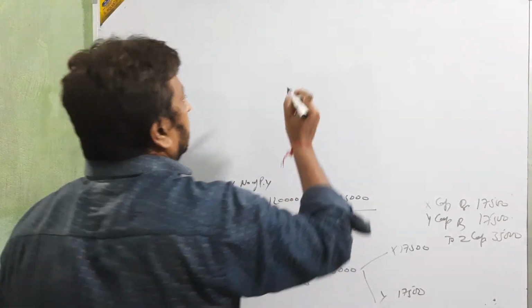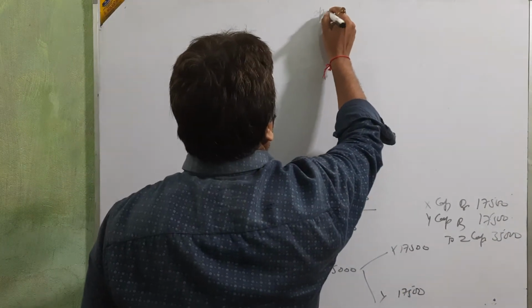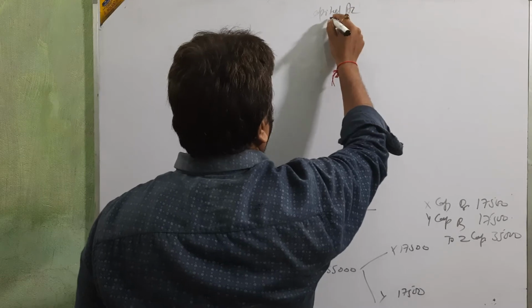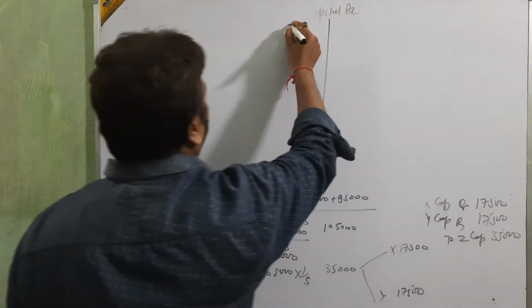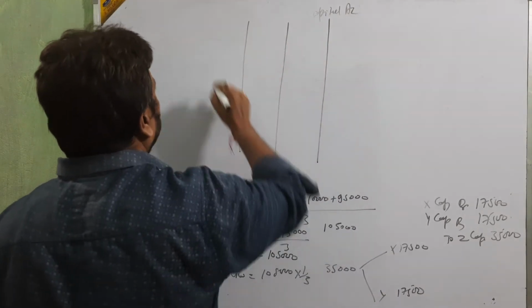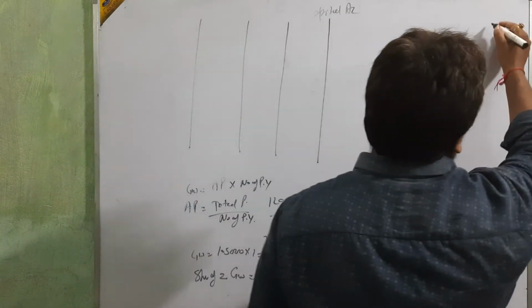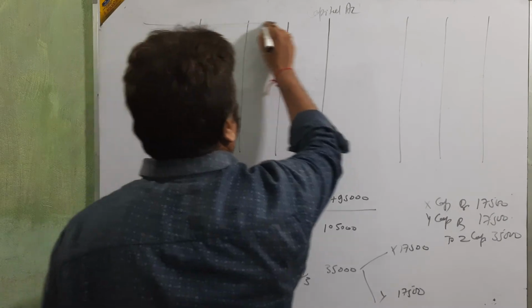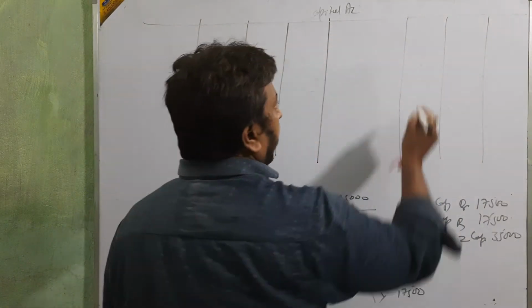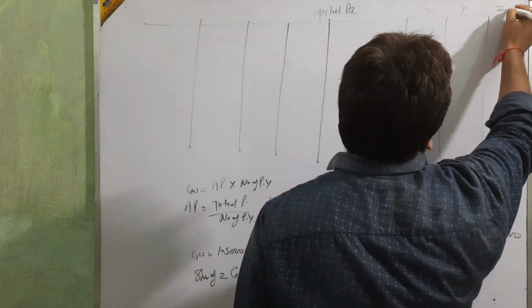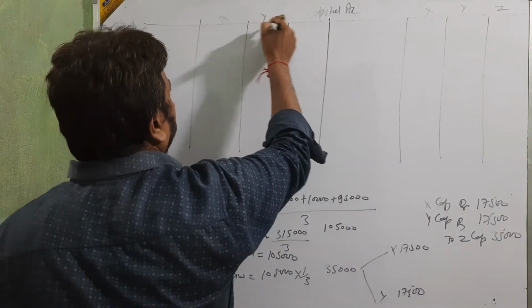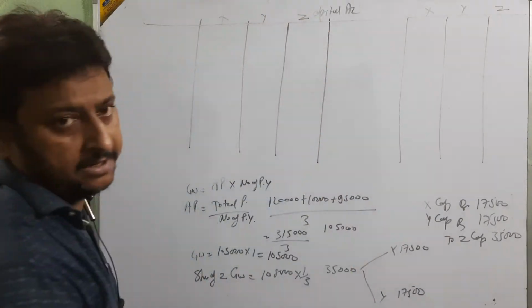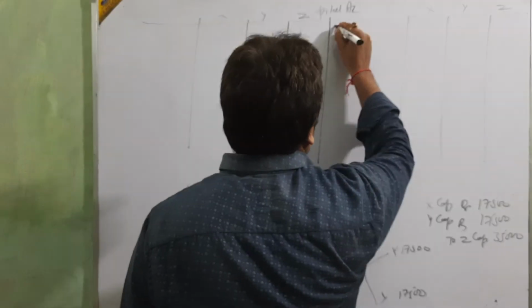There are three partners, X, Y and Z. So first we enter